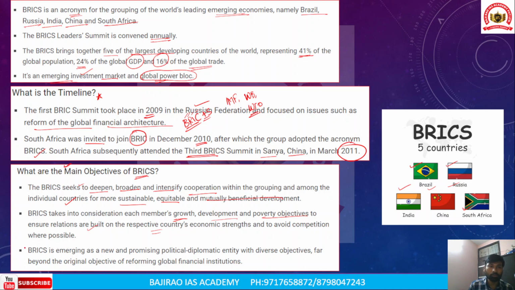The third objective is that BRICS is an emerging and promising political and diplomatic entity. It has diverse objectives, and these are far beyond the original objective of reforming the global financial institutions. Yes, reforming the global financial institutions is one of the objectives, but it is not the sole objective of the BRICS grouping. The BRICS grouping deals with a wide variety of areas that include trade, climate change, terrorism, science and technology, and other areas like culture. So this is all about the BRICS grouping and its members.